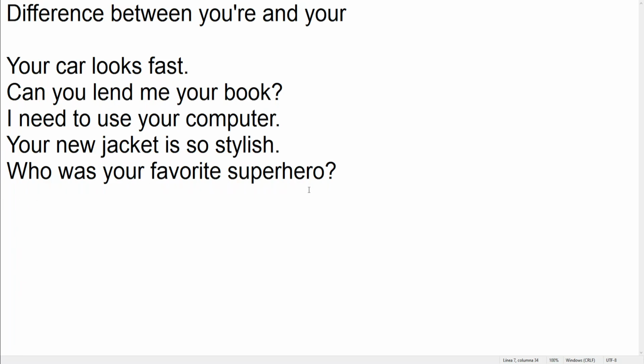Okay, so who was your favorite superhero? Anyway, in this case, you are asking a question in the past to another person. You're asking about this person's favorite superhero in the past. So that is like a possession because it was this person's preference. So because it was this person's preference, it was like a possession. So that's why you ask, who was your favorite superhero?